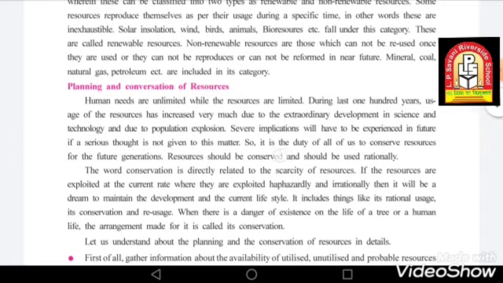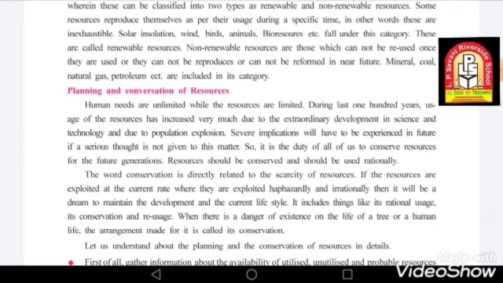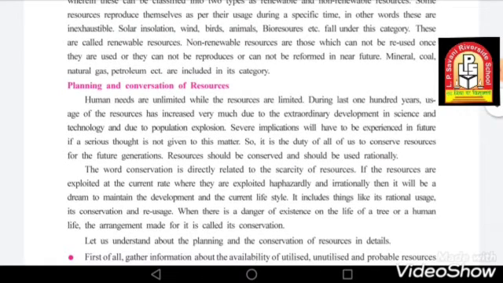So it is the duty of all of us to conserve resources for the future generation. Resources should be conserved and used rationally. It is very necessary that we use the natural resources very carefully, so that our future generation does not suffer because of us, and the resources are useful for other people as well.